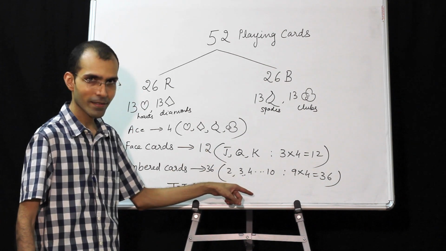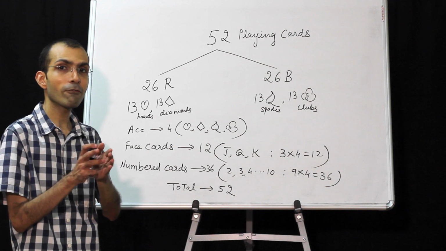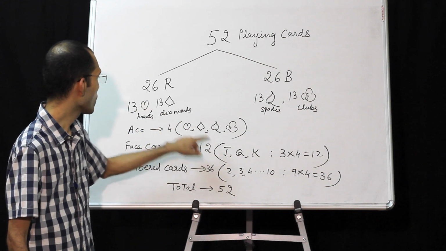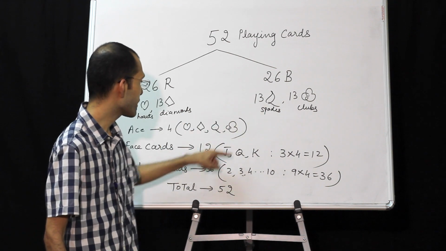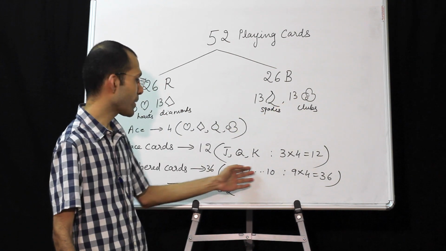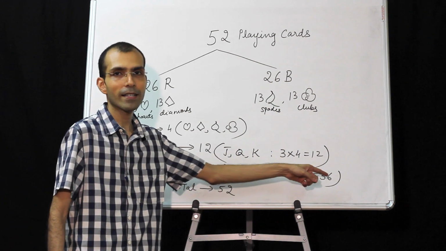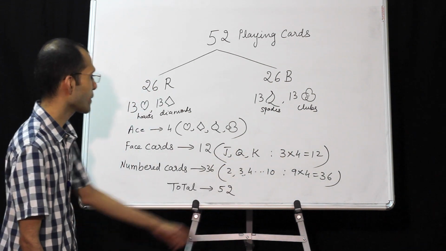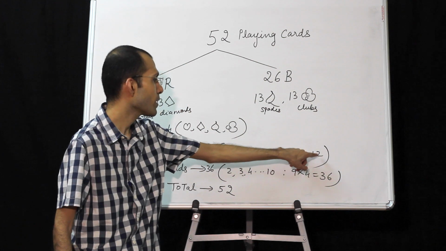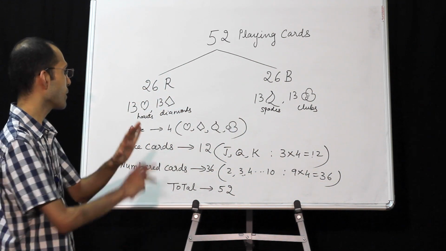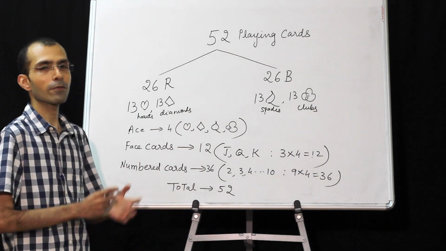So 9 cards, and each one will have 4 types. So you'll have 2 of hearts, 2 of diamonds, 2 of spades, 2 of clubs. Same applies for all other numbers. So 9 into 4, that is 36. So now 36 plus 12, 48, and aces were 4. 48 plus 4, 52. This was the theory.